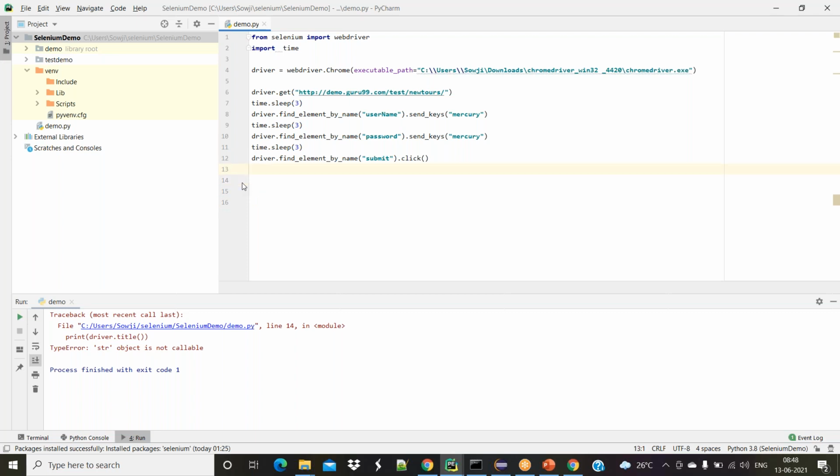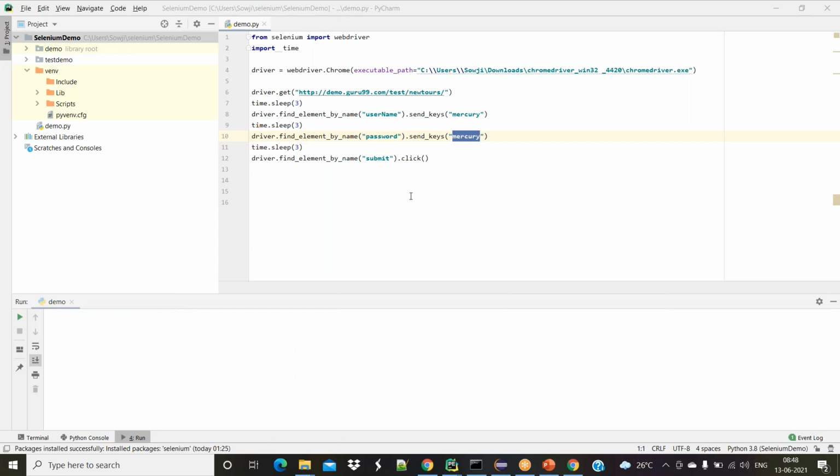So this is a basic scenario. It's able to enter the username, enter the password, and click on the submit button. So this is a very basic sign-in scenario. For these types of basic scenarios, why do I need to learn Python?